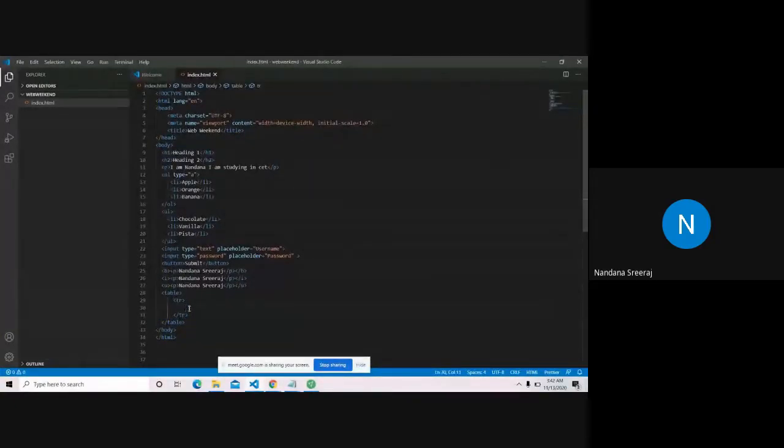Inside the first row, we have table headings. For table headings, we have the TH tag. The first heading is boys. Girls. So you have one row with two columns, one column boys, one column girls. And let's give some data into that. For data, we don't use table heading, we use TD, table data. And then a boy is Sriraj.